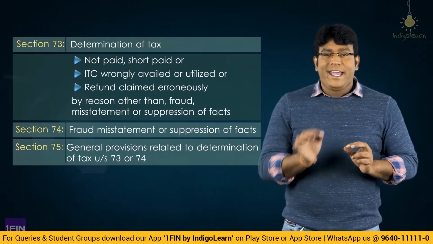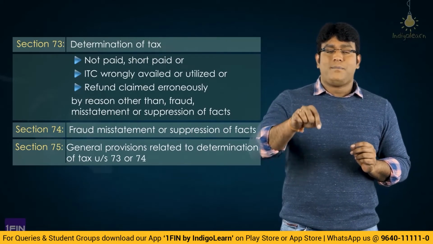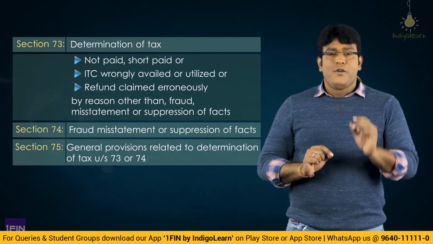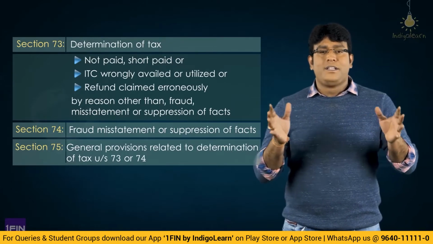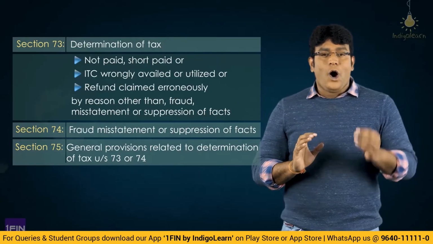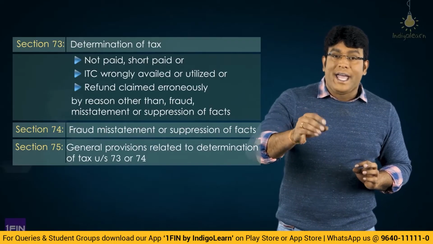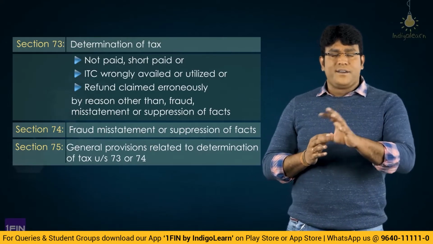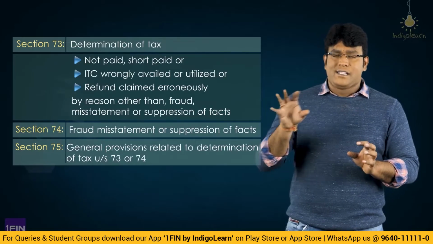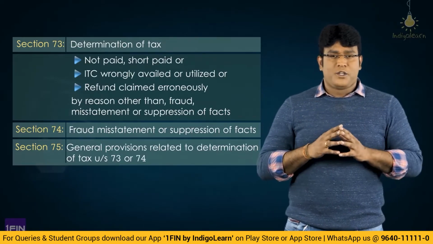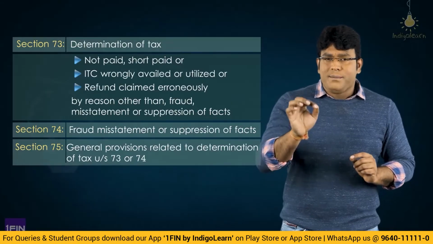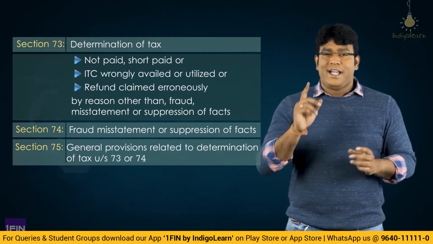So friends, we are done with discussion about 2 interesting sections. Of course, third interesting section also. 73 deals with determination of demand in cases other than fraud, misstatement or suppression, and 74 deals with fraud, misstatement or suppression, and we are talking about demand related to tax not paid or short paid or ITC wrongly availed or utilized or refund claimed erroneously. Now 73 talks about other than fraud cases and 74 talks about fraud, misstatement and suppression. Now 75 deals with determination of demand under section 73 and 74.